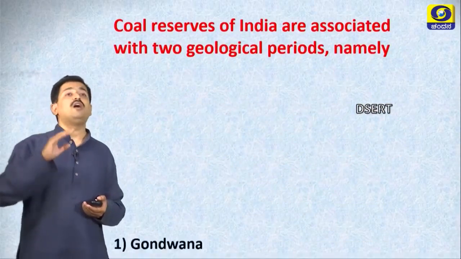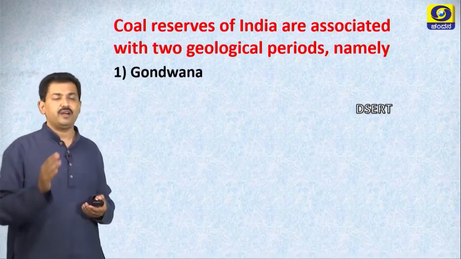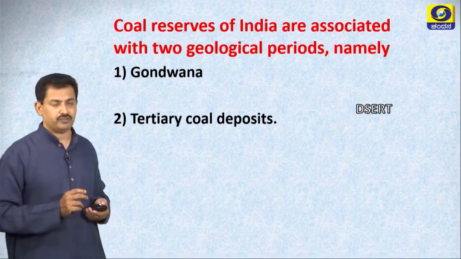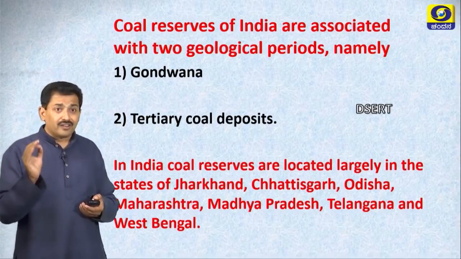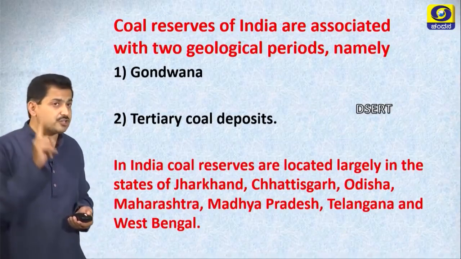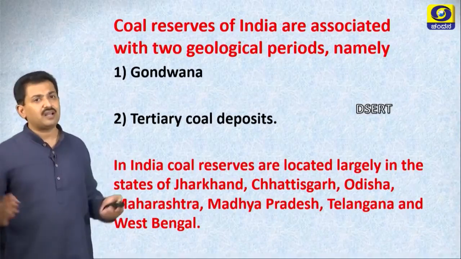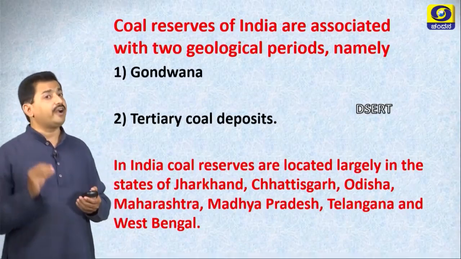Indian coal belongs to two different periods. One is the Gondwana period, another one is the tertiary coal deposits. In India, coal reserves are located largely in the states of Jharkhand, Chhattisgarh, Odisha, Maharashtra, Telangana and West Bengal.